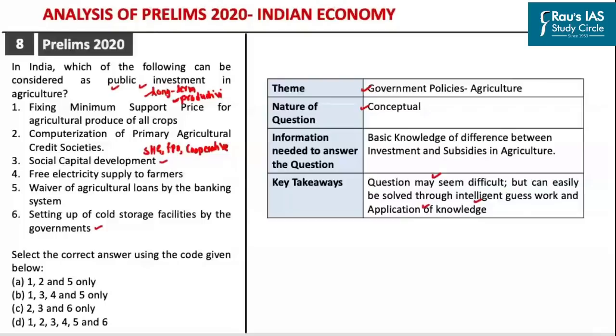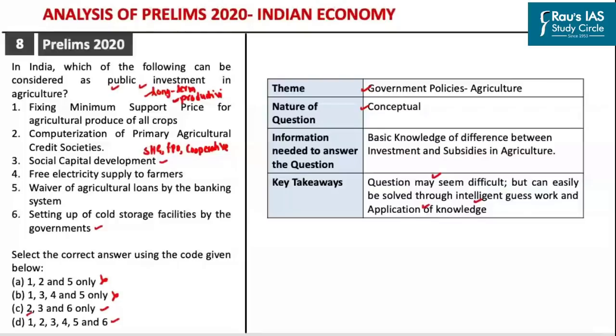So if you apply the elimination method in this case, you can easily rule out option A and option B. So you are left with option C and option D. Now, if you look at option number 2 here, it says computerization of the primary agricultural credit societies. Now this option you can keep aside for now. If you look at option D, it has all of the components.